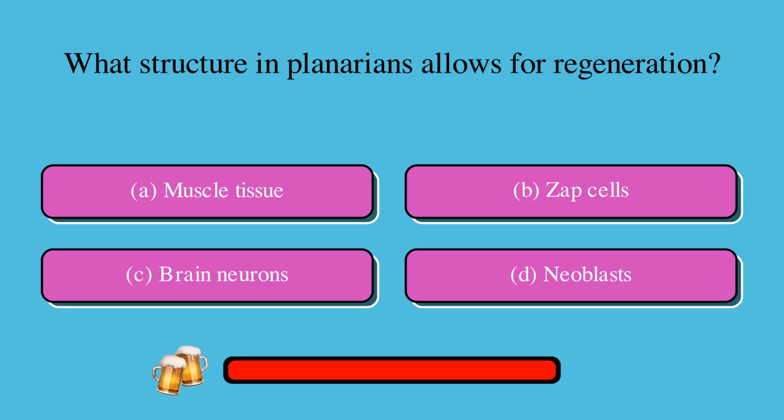What structure in planarians allows for regeneration? Is it A, muscle tissue, B, zap cells, C, brain neurons, or D, neoblasts? The correct answer is D, neoblasts.